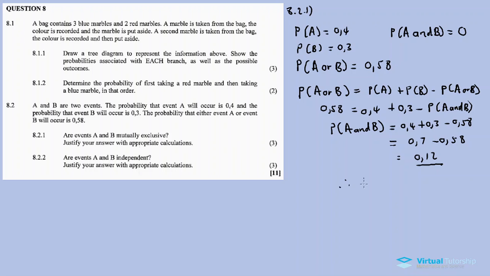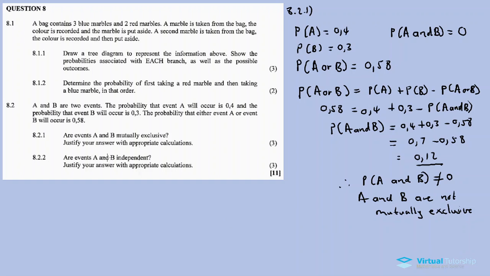Therefore, since the probability of A and B is not equal to 0, it means A and B are not mutually exclusive. This is our conclusion for 8.2.1. These events are not mutually exclusive according to this calculation.